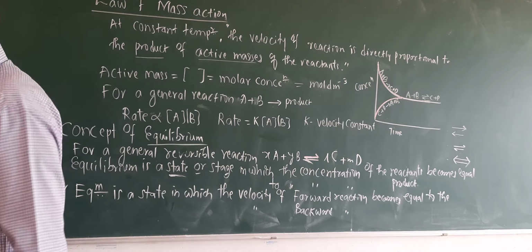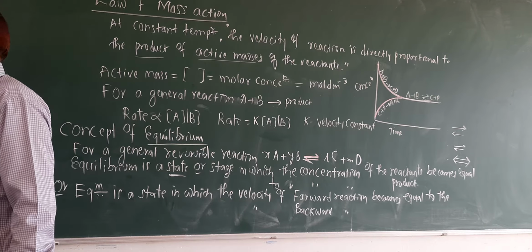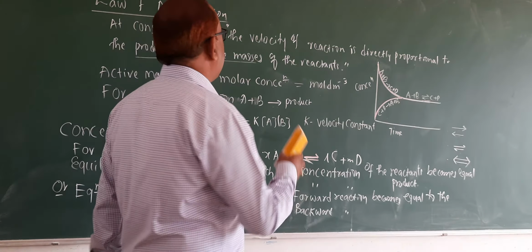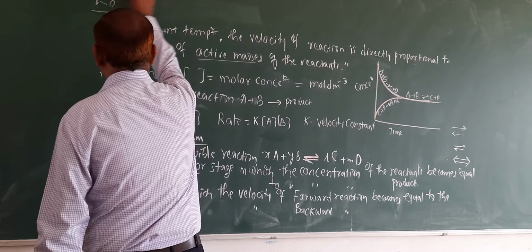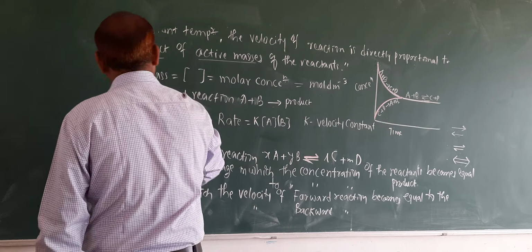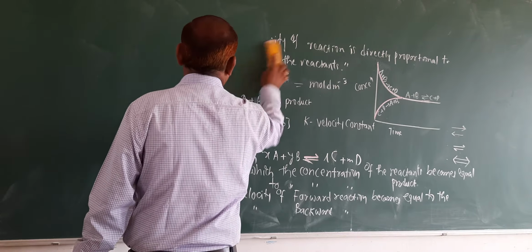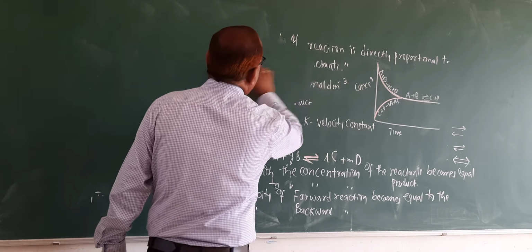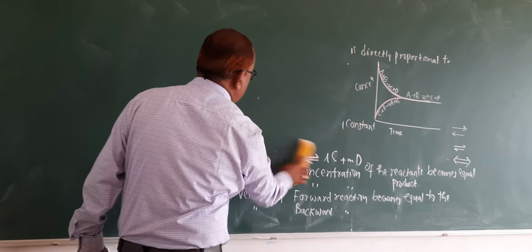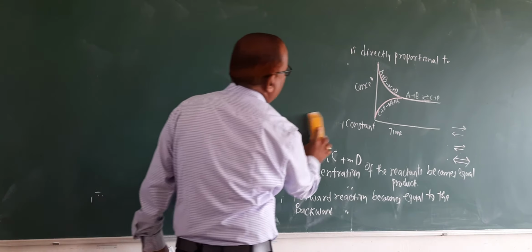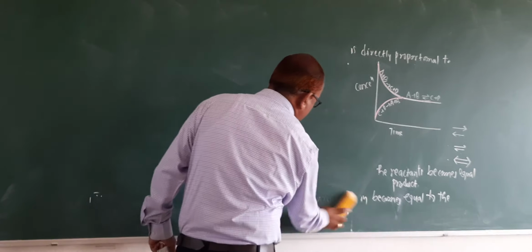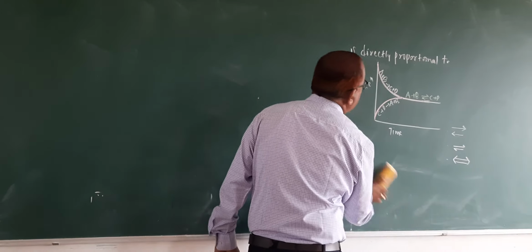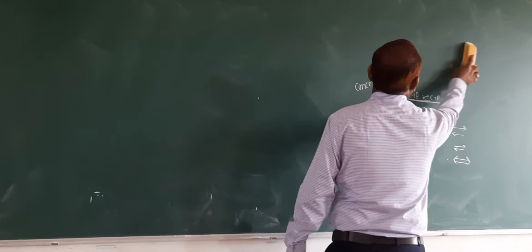What did we learn? Rate or velocity, what it means, and its mathematical expression. Then what are the factors influencing the rate of a reaction we studied. Then in today's class we studied the important definition, law of mass action, and the concept of equilibrium, which can be explained conveniently by considering the simple graph of concentration against time.